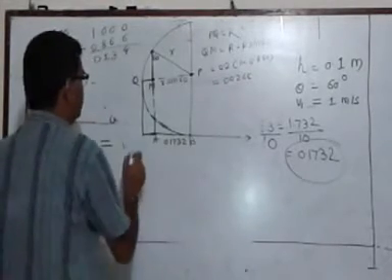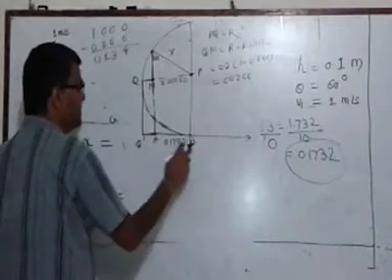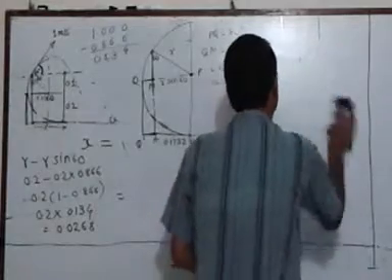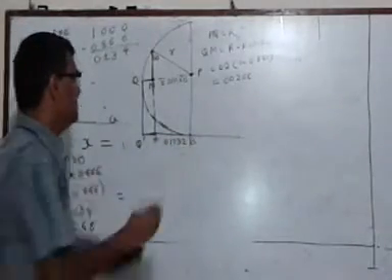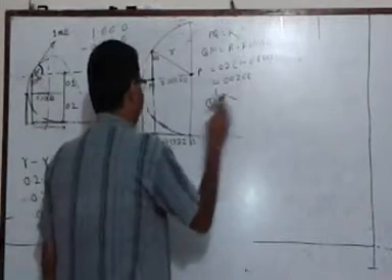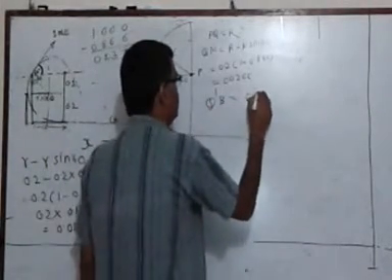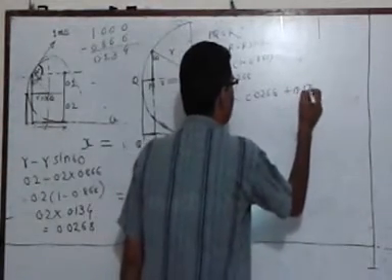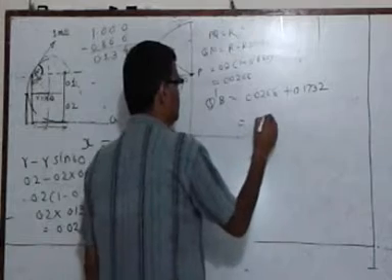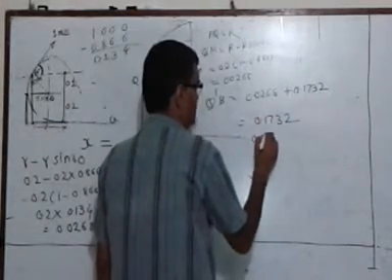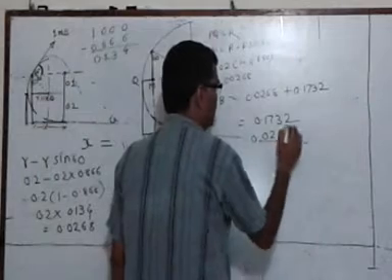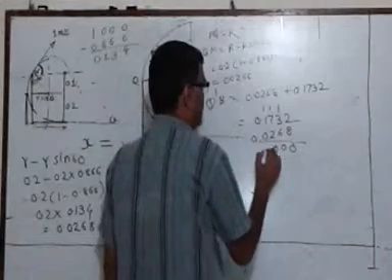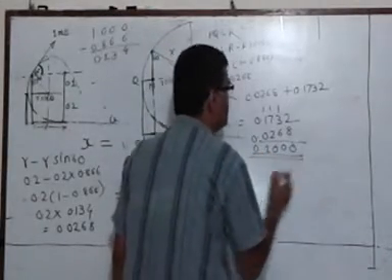So what is the total distance from, say, Q dash to B? This is what we are supposed to find. So the distance from Q dash to B is Q dash A, which we have computed as 0.0268, plus from A to B, which we have computed as 0.1732. Adding, 8 plus 2 is 10, carry over 1, plus 2. You get the answer as 0.2.